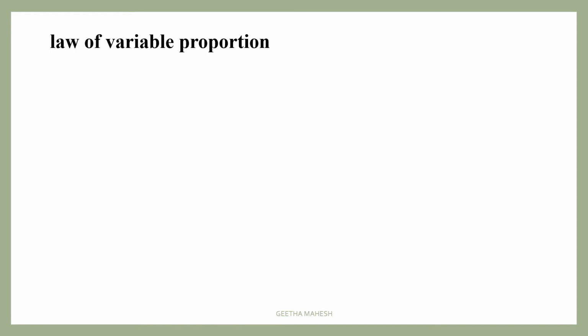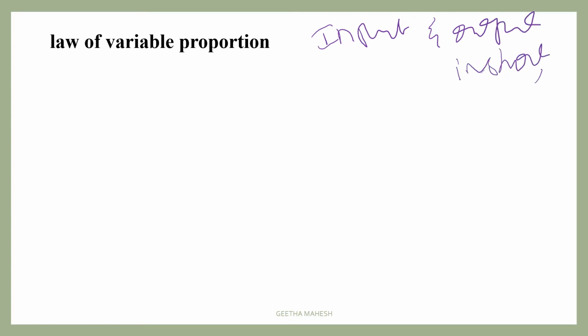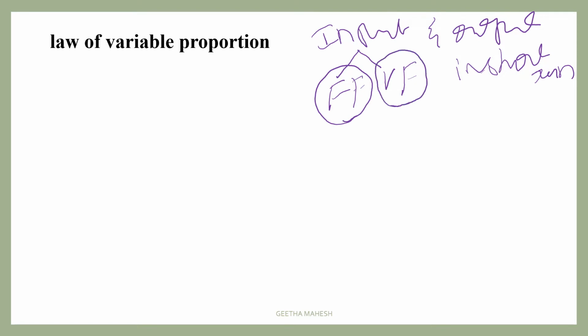This law of variable proportion explains the relationship between input and output in short run. As we know that in short run, there will be two types of input. One is fixed factors, another one is a variable factor. Some factors will be fixed and a few variable factors will be there.